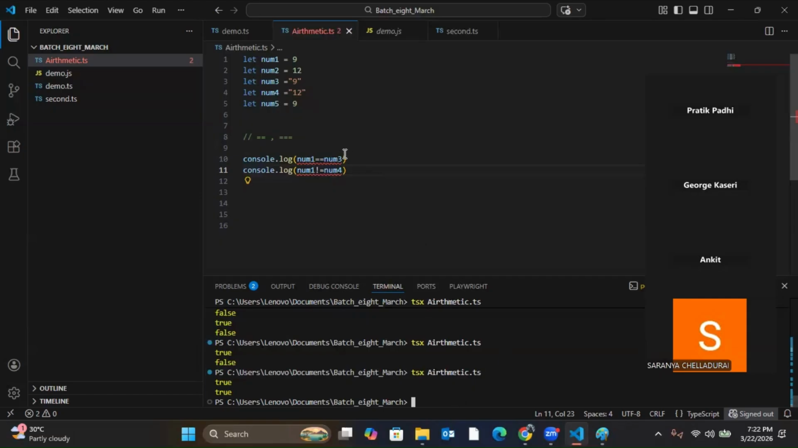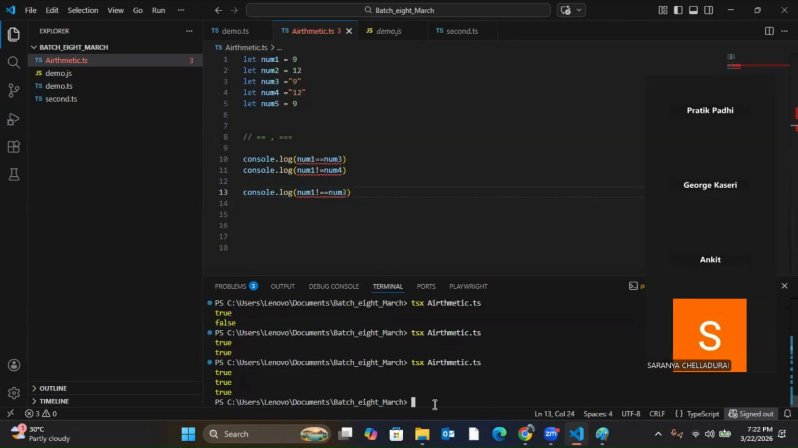That means, let's say, here it is 9, here it is 9. The data types are different, but the values are the same. So let me use strictly unequal, num1 and num3. So what will be the output? True.